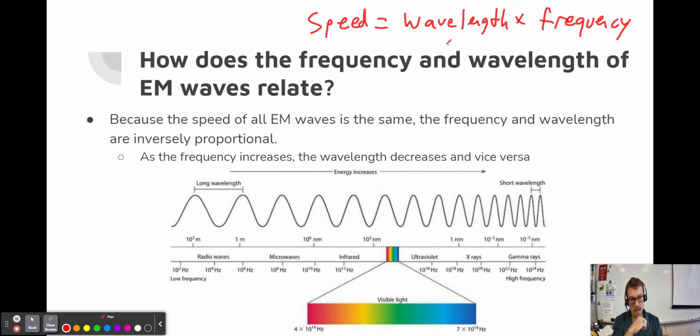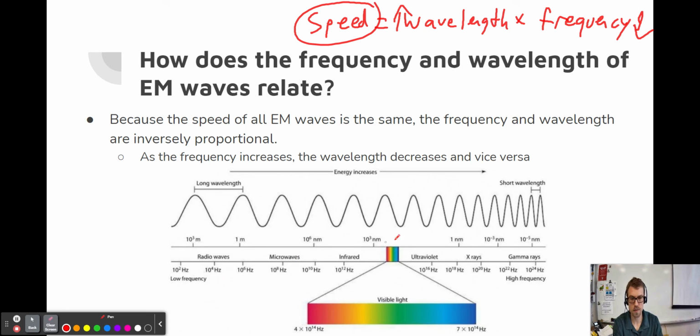All right, so because the speed is staying constant, because it's not changing, as the wavelength goes up, the frequency must go down. And the opposite is true, right? If the frequency goes up, the wavelength is going to be going down. And that's just because we're holding the speed to be constant. So they are inversely proportional or inversely related, which we've talked about before with other things as well.